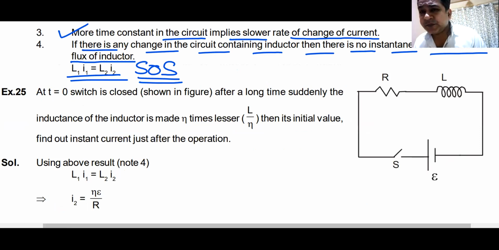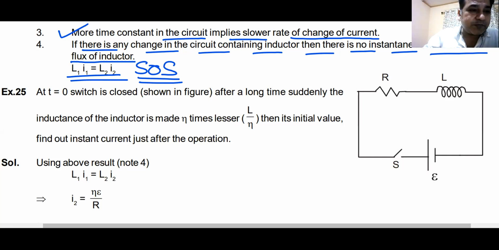Question based on this. At time t equal to 0, switch is closed. After a long time, suddenly the inductance of the inductor is made eta times less. So it becomes 1 by eta times of its initial value. Find out the instant current just after the operation, when this inductance drastically changes. After that instant, what is the current in the circuit and what is your answer?